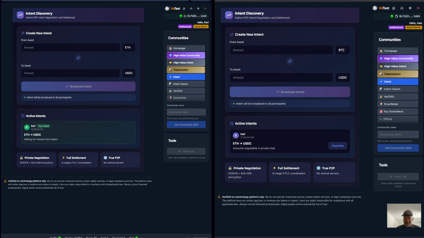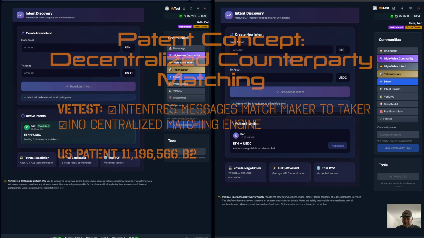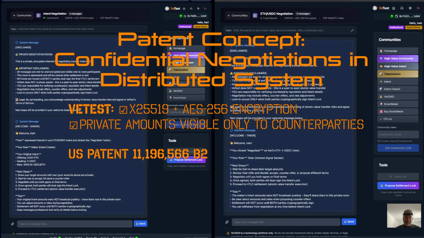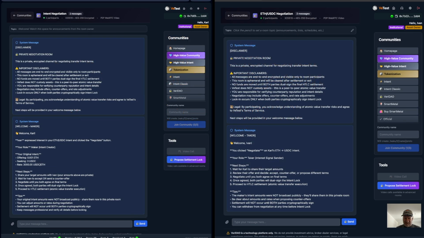It's noted as such. Over here on Ivan's screen, we see an active intent here from someone named Carl, the time it came in, and what it's for, the assets. And looks like Carl's looking to swap value exchange his Ethereum for USDC. And so Ivan can simply click negotiate, and the two parties are brought into a room, private room, ETH USDC negotiation room in this case.